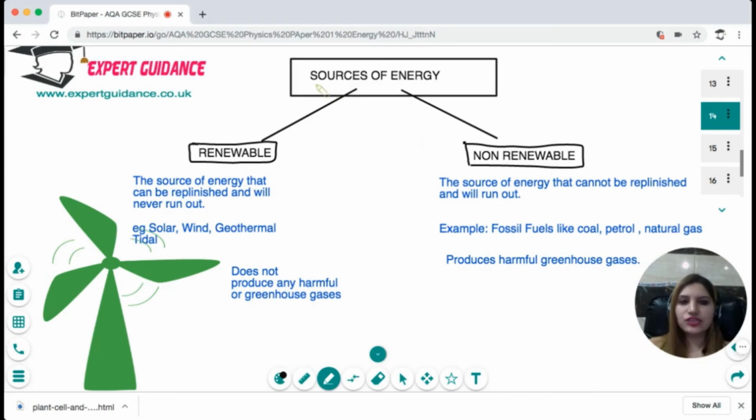Next, you should know what are the different sources of energy. It's renewable and non-renewable. Renewable sources are those energy sources that can be replenished and will never run out.